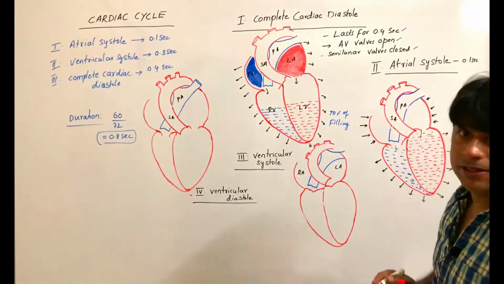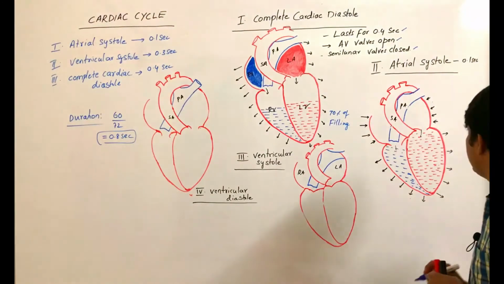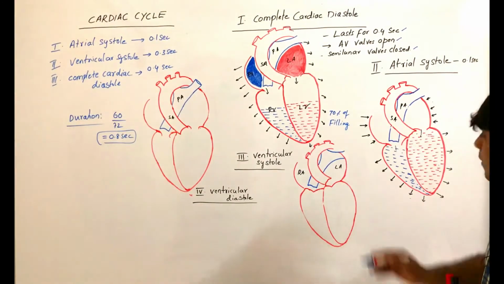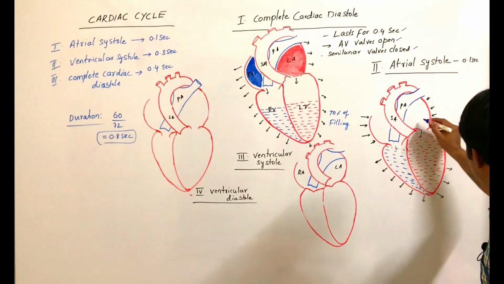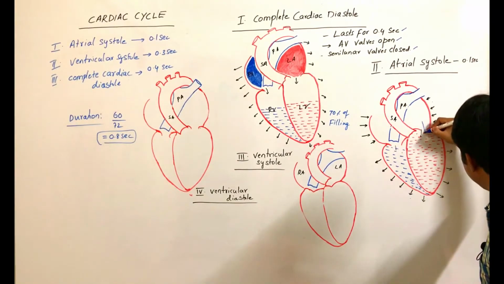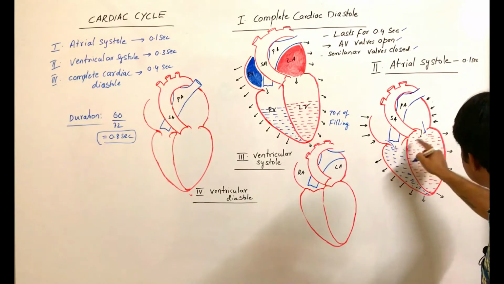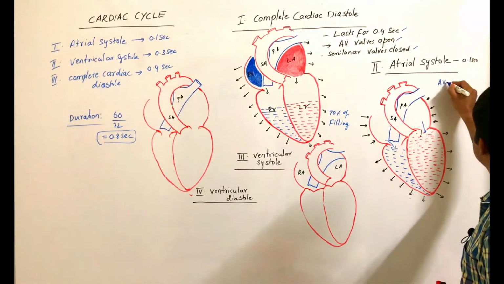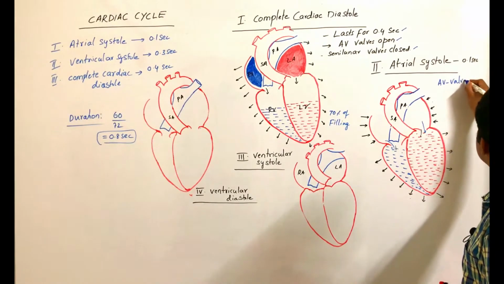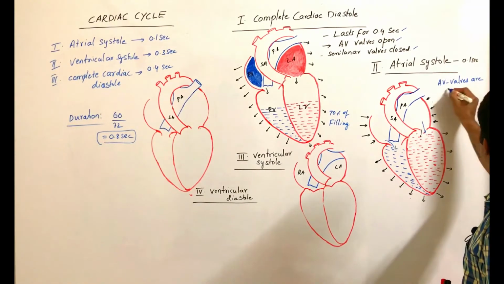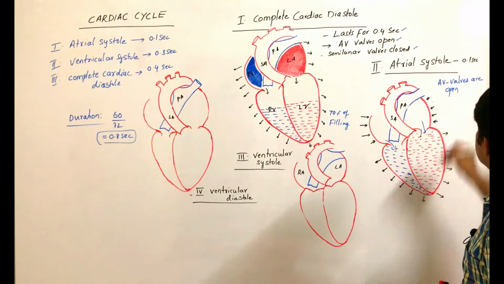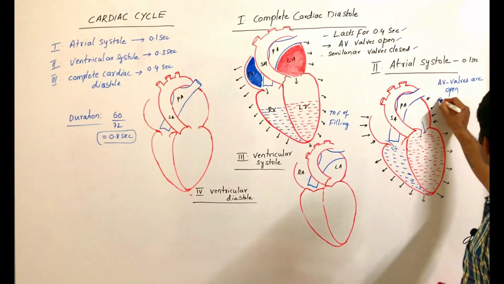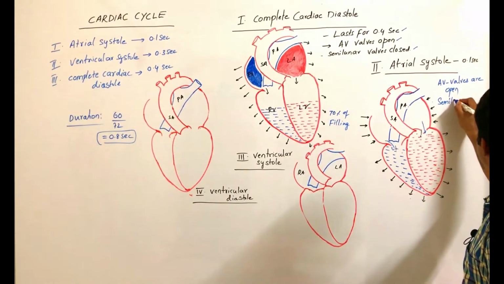This is followed by atrial systole. During this, the atria contract. When the atria contract, the blood from the atria enters the ventricles through the AV valves. So in this stage, AV valves are open, right? These are the semilunar valves, and semilunar valves are closed.